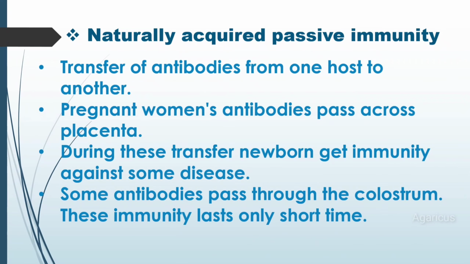Naturally acquired passive immunity. Transfer of antibodies from one host to another. The pregnant woman's antibodies pass across the placenta. During the transfer, the newborn gets immunity against some diseases. Some antibodies pass through the colostrum. This immunity lasts only a short time.